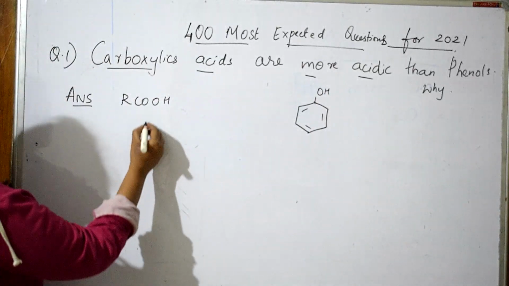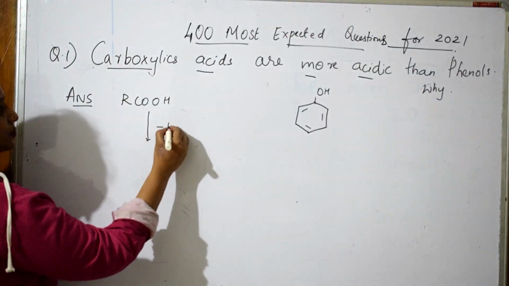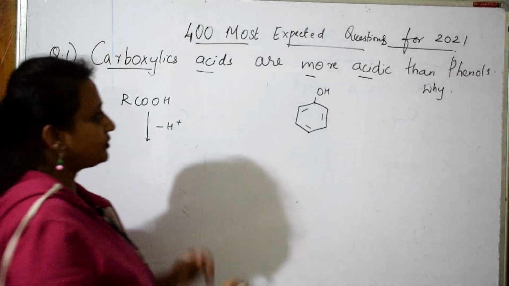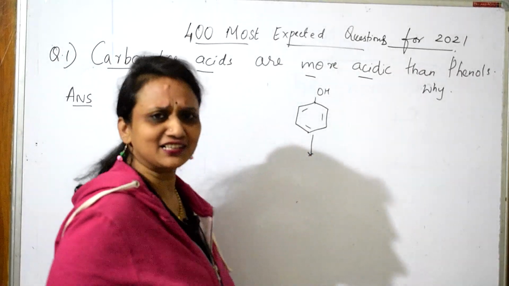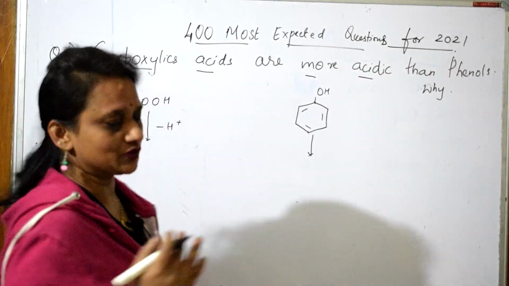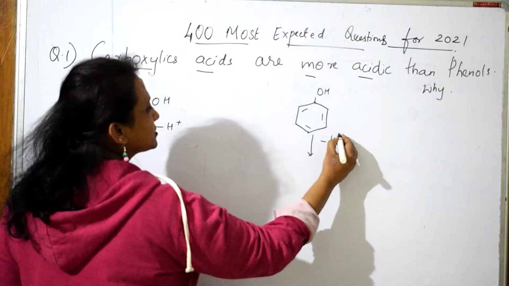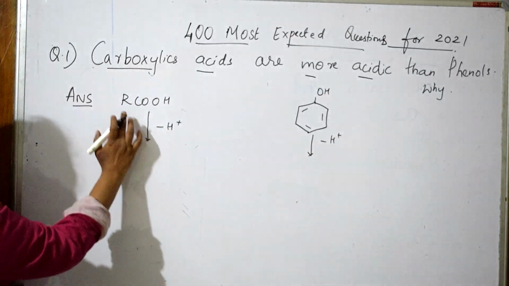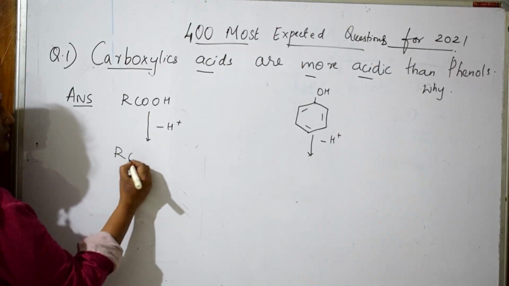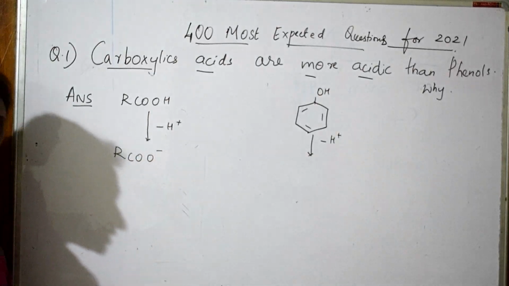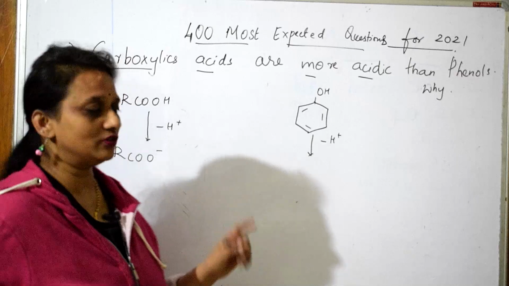From carboxylic acid, I am going to take out one H plus ion. From phenol, that is what the acidic nature is, release of H plus ions. I am taking out H plus ions. After this, what is going to form? RCOO minus anion, carboxylate anion.